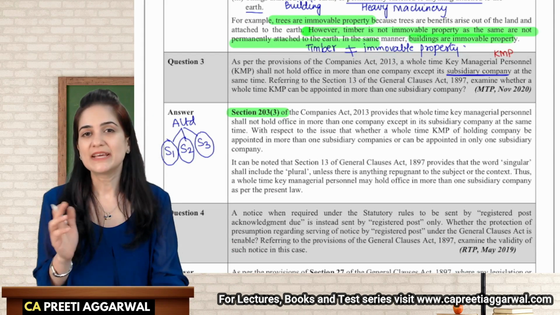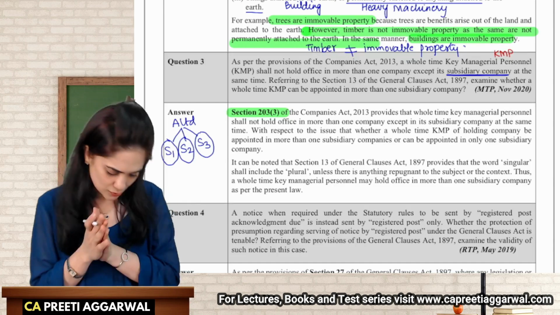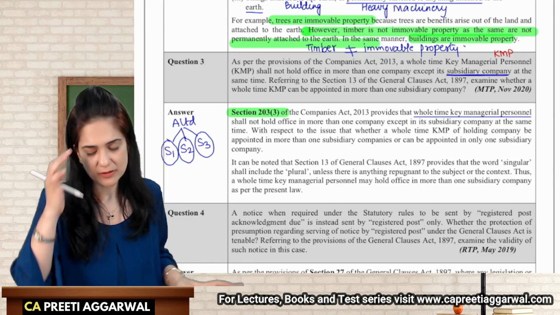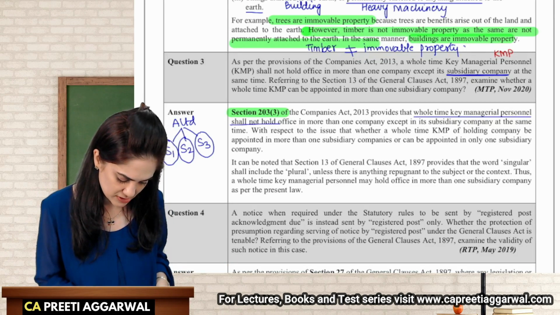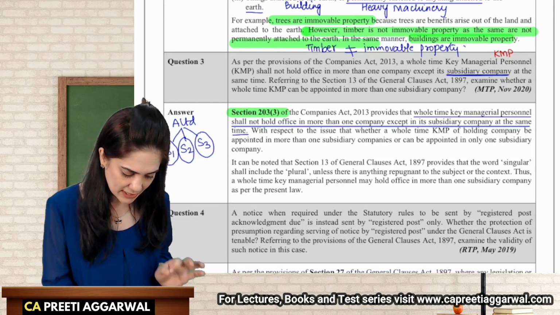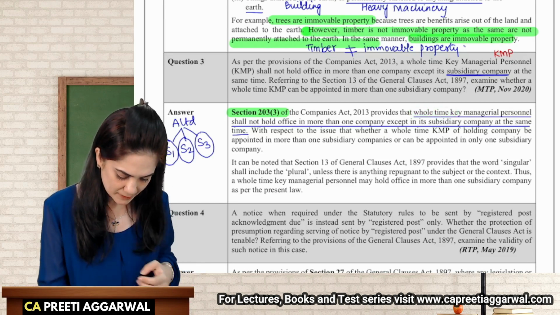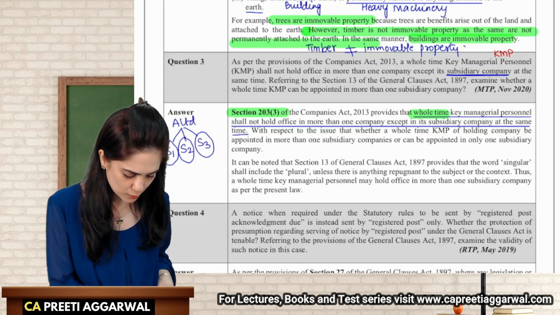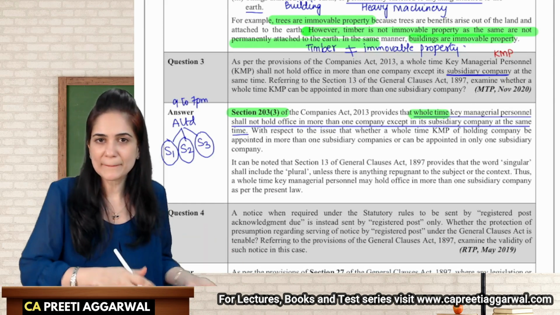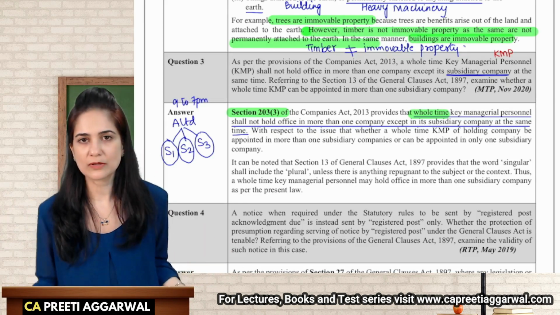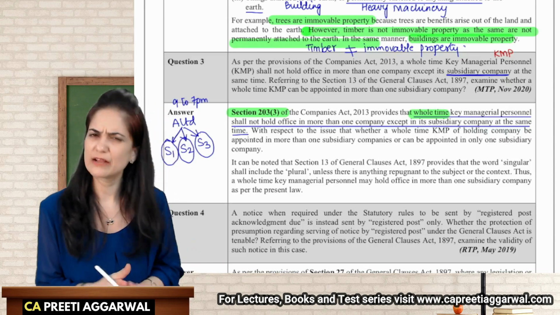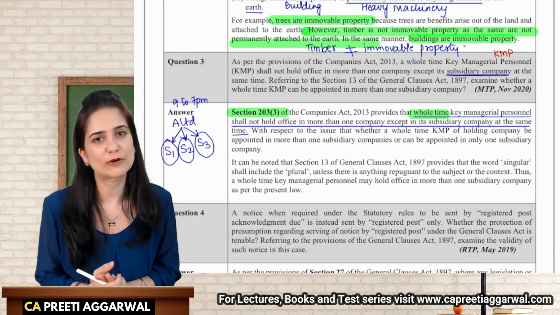So yes, singular includes plural also. Okay. So a whole-time key managerial personnel, a whole-time KMP, the provisions say that they shall not hold office in more than one company except the subsidiary at the same time. See, you are a whole-time KMP. Whole time means you are in whole time employment. Now, if your work timings are morning 9 to evening 7 p.m., how will you manage being a KMP of some other company? Yes, you cannot. No, it's not physically possible. But because the subsidiaries are a part of the main company itself, there is no objection to him being appointed as KMP of the subsidiary.